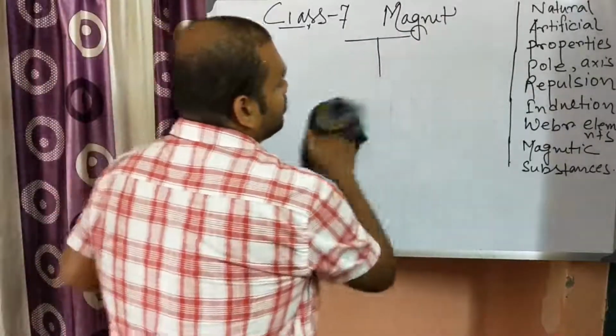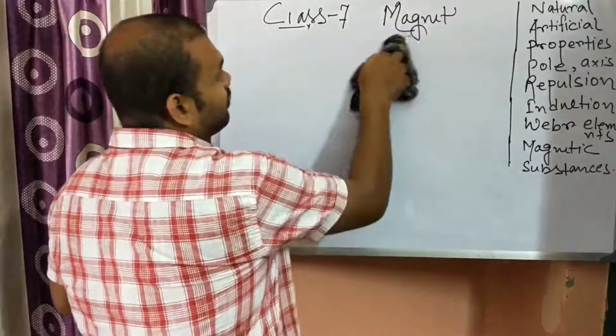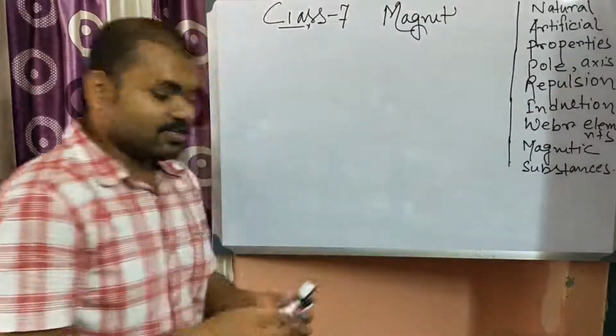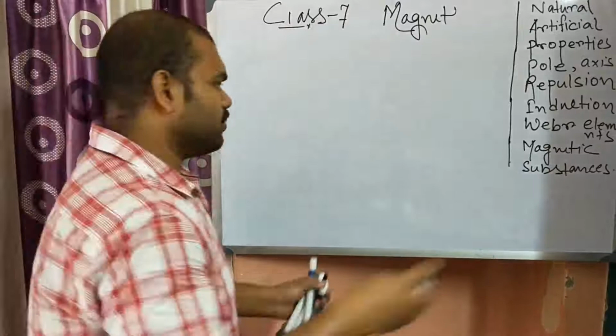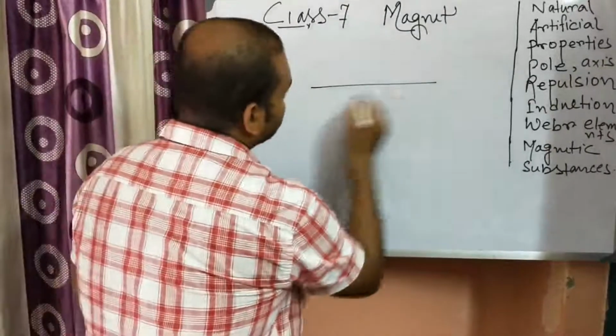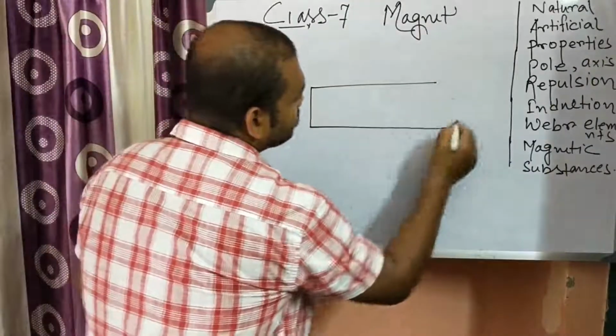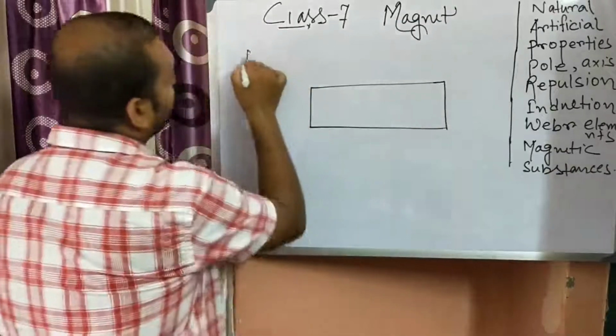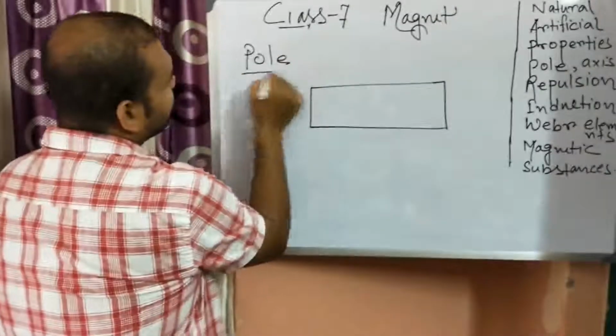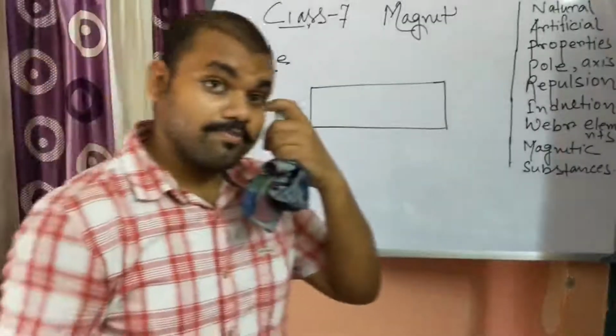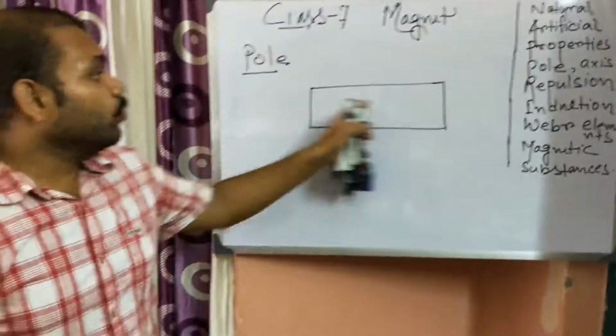Next, before discussing that property, let us know about poles. What is a pole? In a bar magnet and other types of magnets, there are two ends.